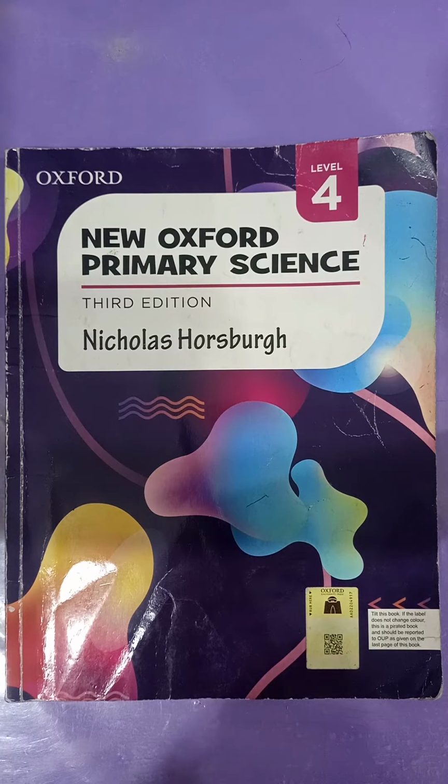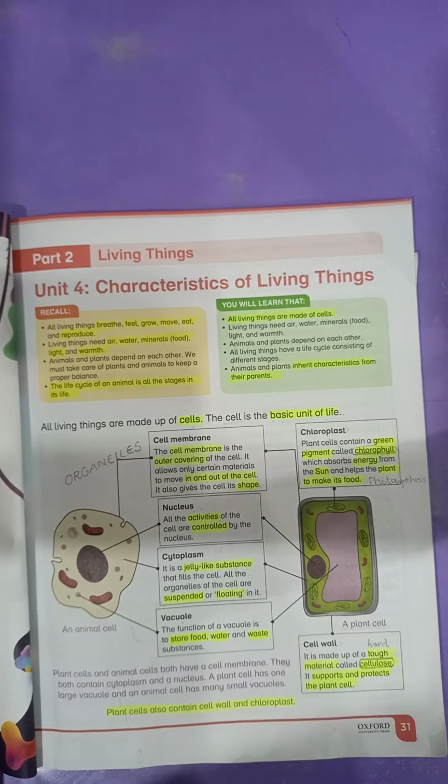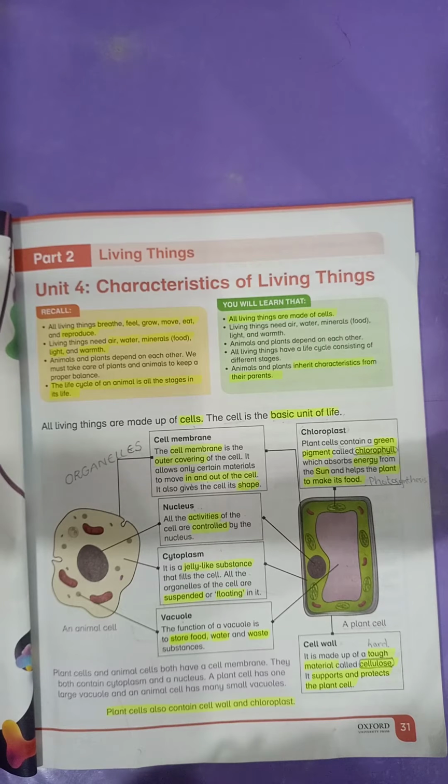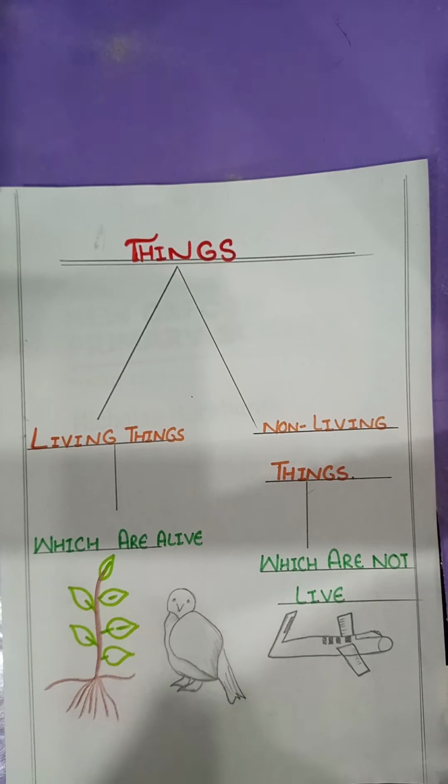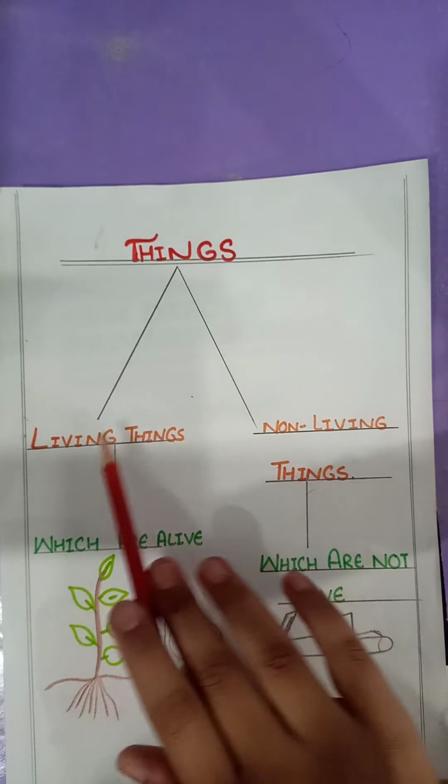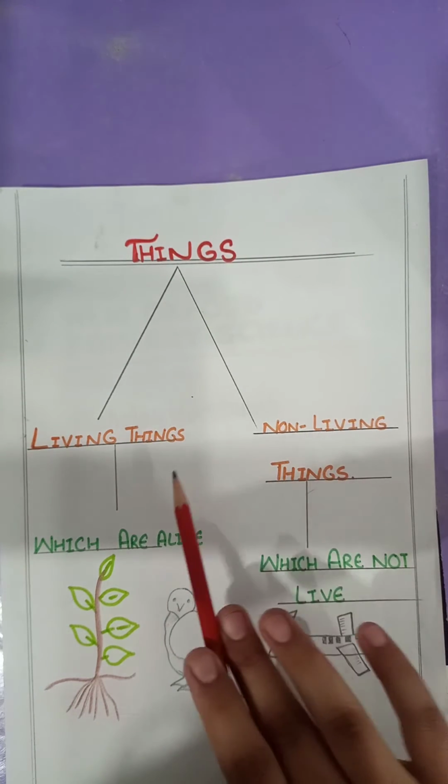I'm your science teacher with assembly lecture of Zoom online class of unit number 4, characteristics of living things. Today we will discuss how living things are different from non-living things. As you know, students, all the things in the universe are divided into two groups, living things and non-living things.